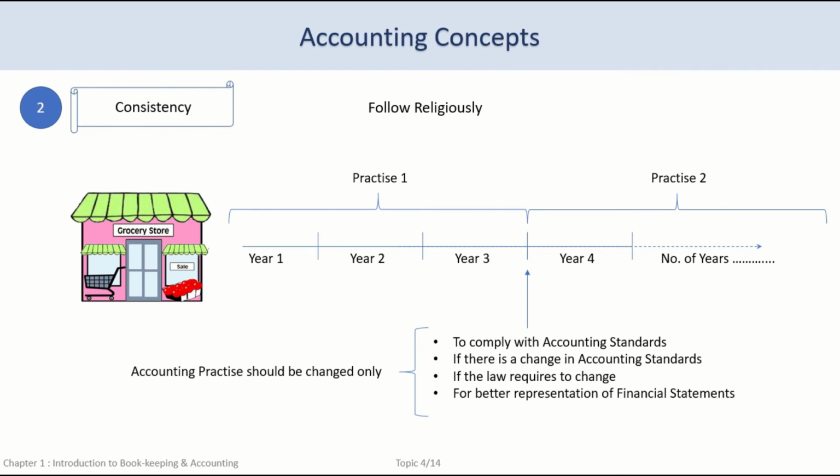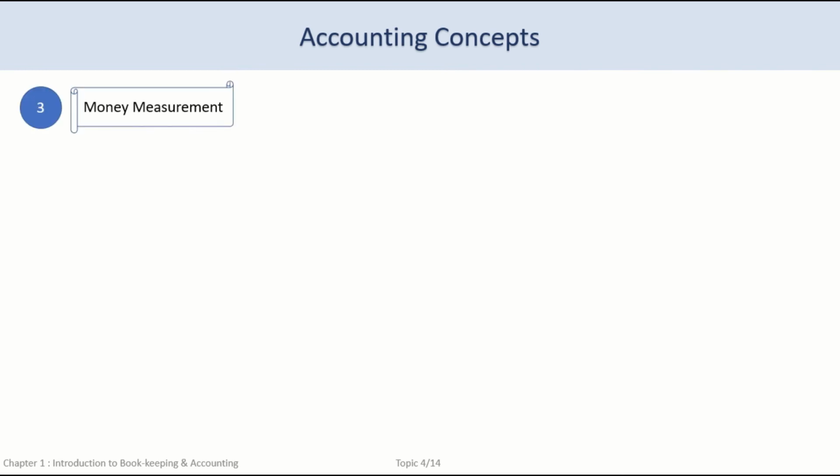The third concept is the money measurement concept. We have seen in the first topic, the definition of accounting, that the entire accounting process is all about dealing with financial transactions in terms of money. Money plays a very important role in accounts. Everything is done in terms of money. Money is the only unit of measurement used in accounting. Everything else is just extra information.